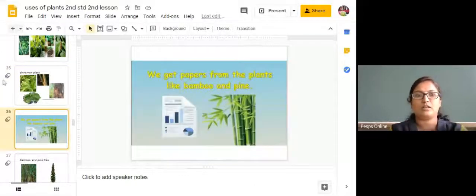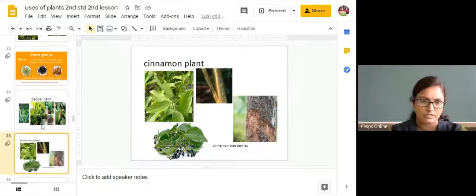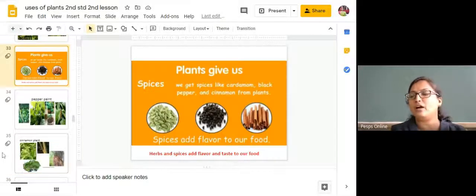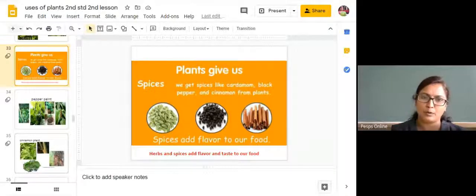Next we will study cloves. You may have heard about cloves, lavanga, right? We call it a dry flower. So we also use cloves as a spice. And then we also use marathi mogga, chakra mogga, right? We all use those things as spices.